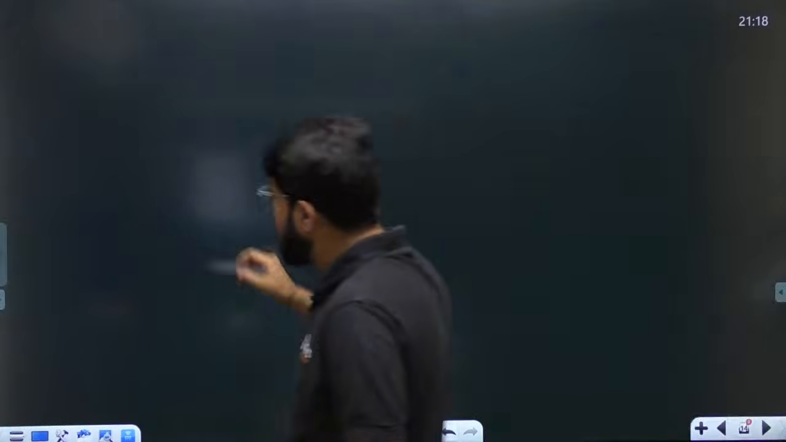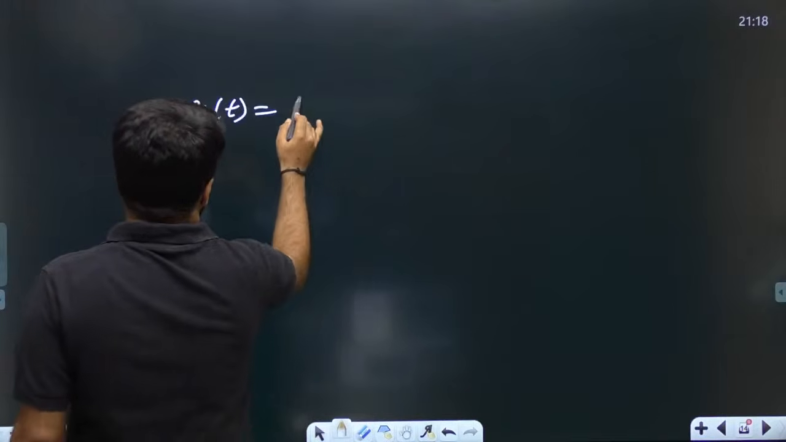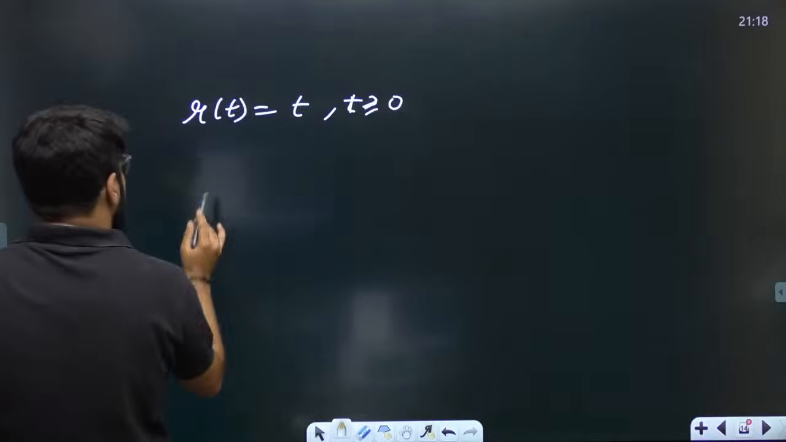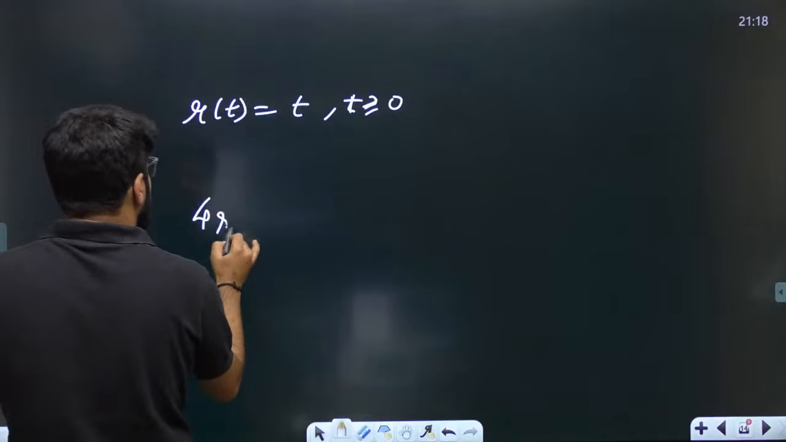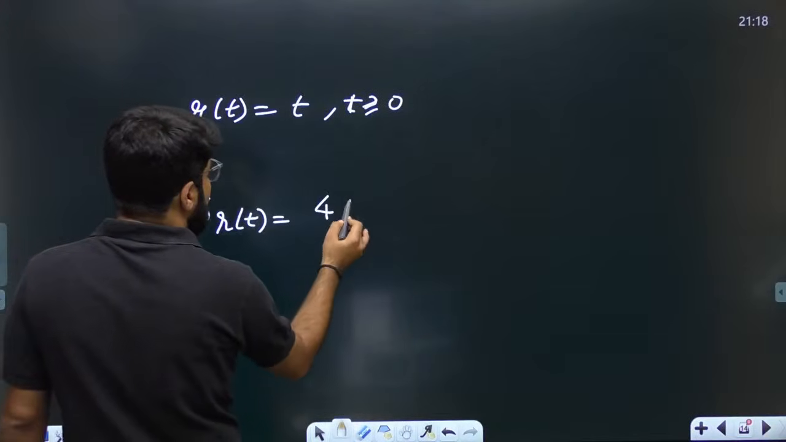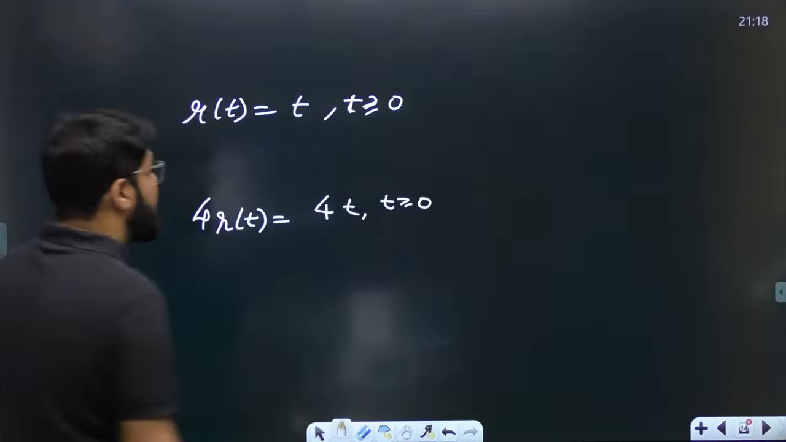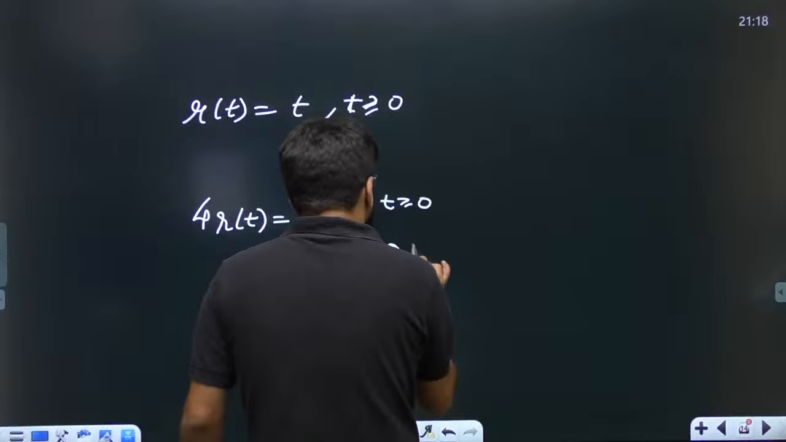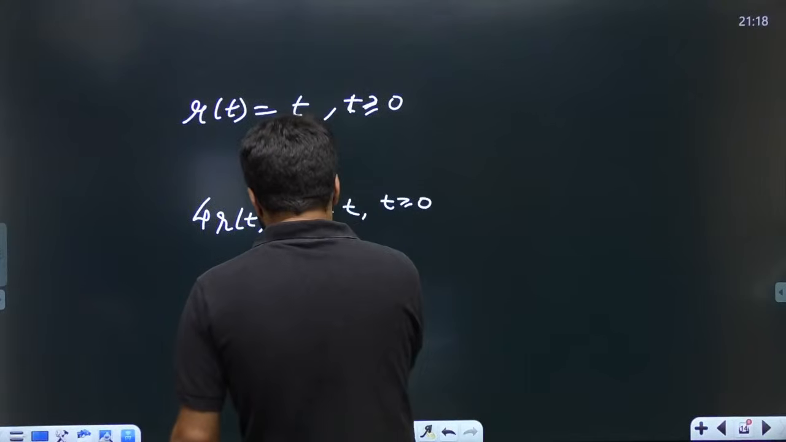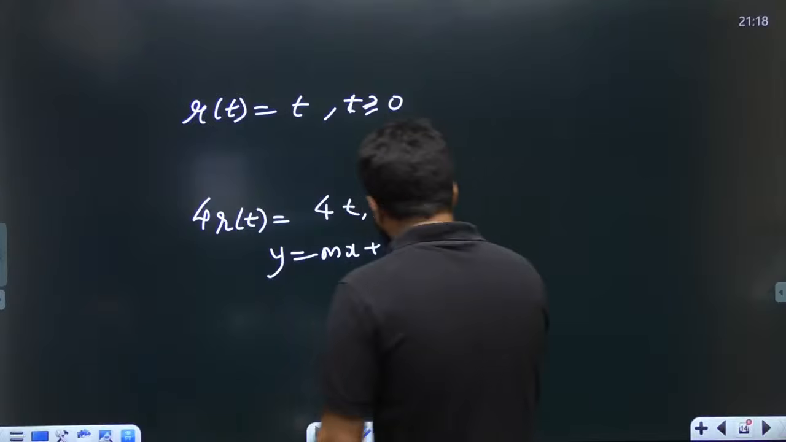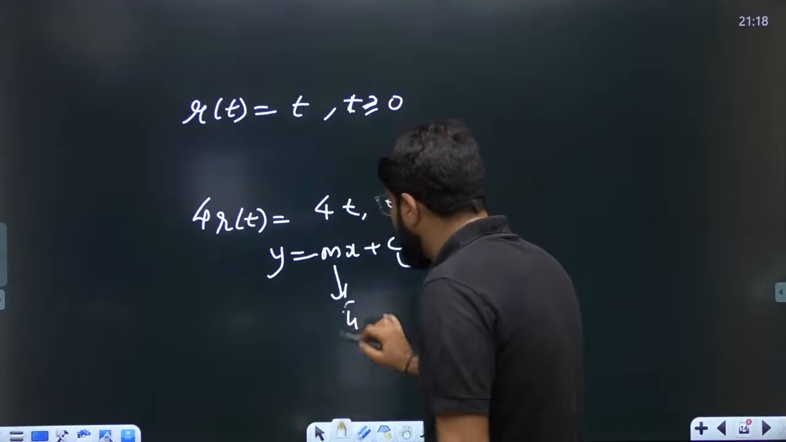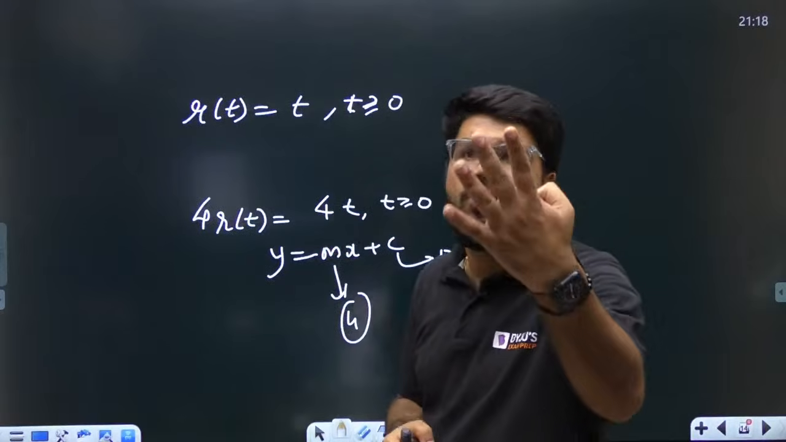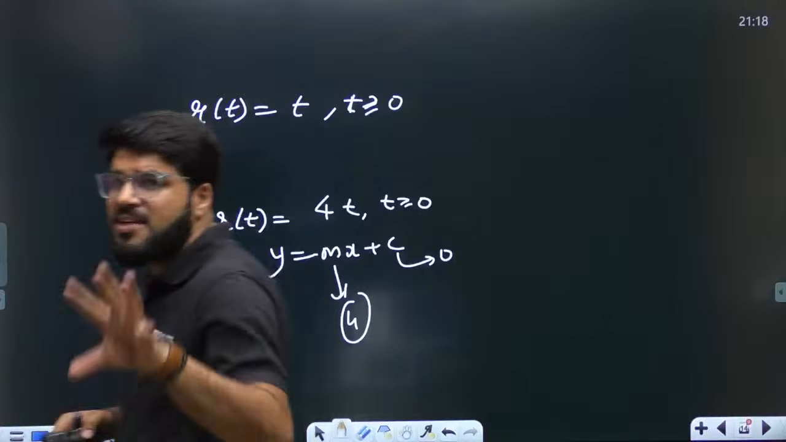Let me explain one thing. When I say r(t) equal to t for t greater than or equal to 0, and suppose there is a signal 4r(t), what does it mean? It simply means 4t for t greater than or equal to 0. This 4t gives an impression of the form y equals mx plus c. Again, the c part is 0, but the m part is 4. So 4r(t) is again a straight line, y equals mx, but having a slope of 4 units. That is what it means.